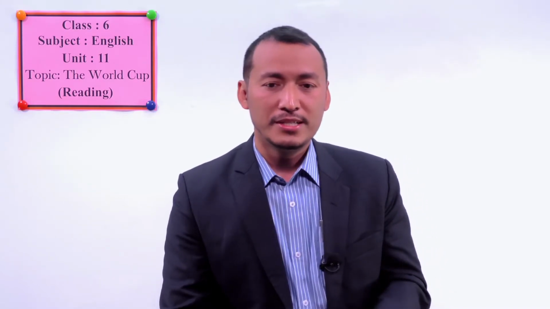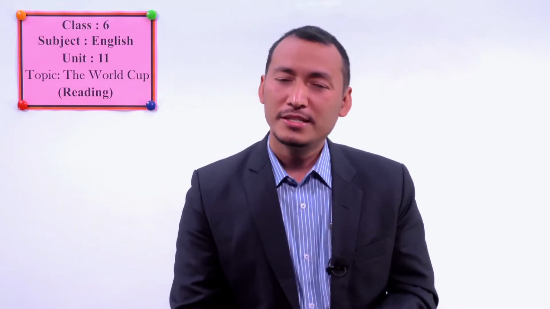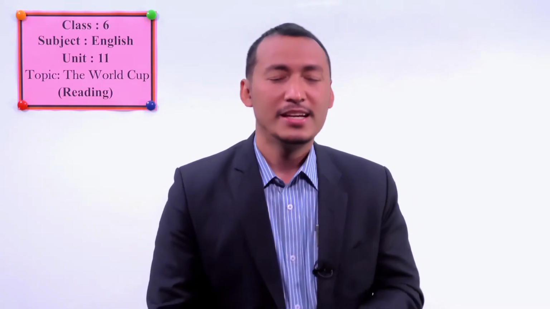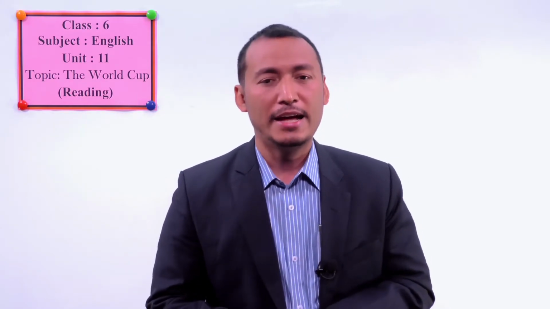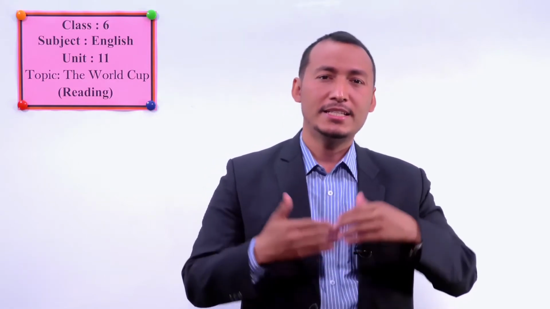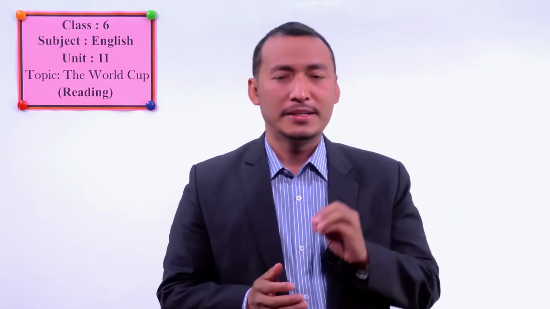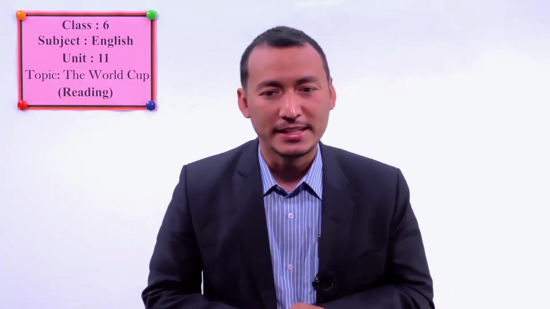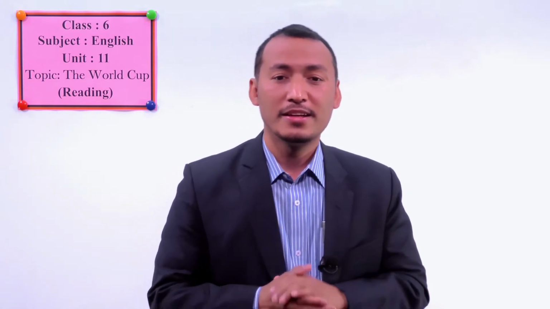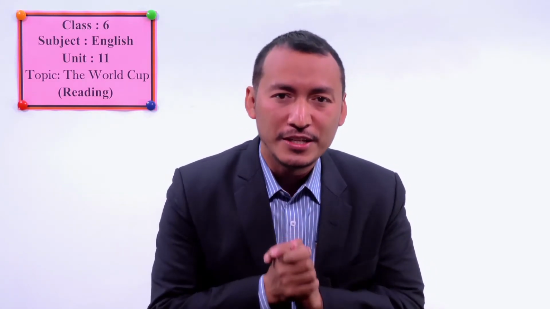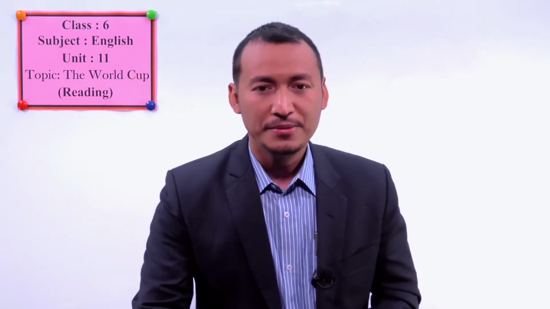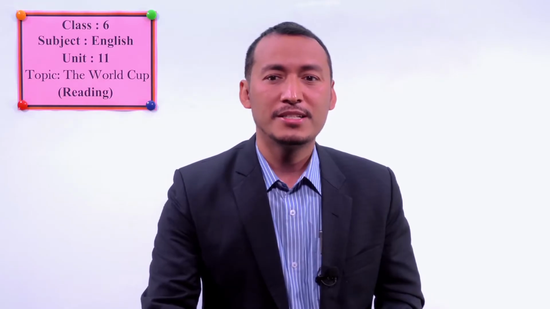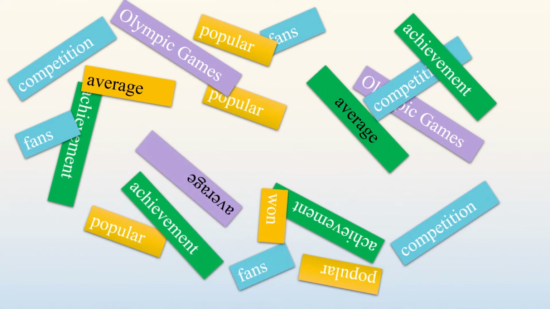Here are the 2 words that we learned from this paragraph: achievement and won. What is the meaning of won? Do you know? Yes, won means the past form of win, and win is to get over or get the success over something. So won means the team got the prize. Okay, students? All right. Now we have the words and the meaning here.